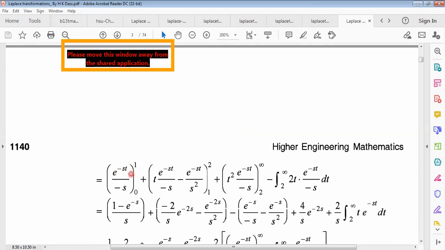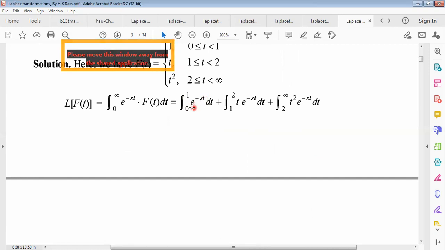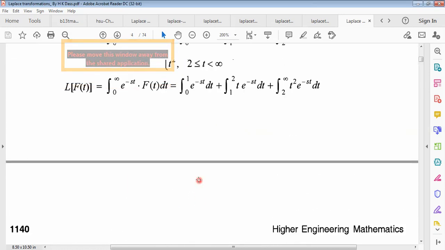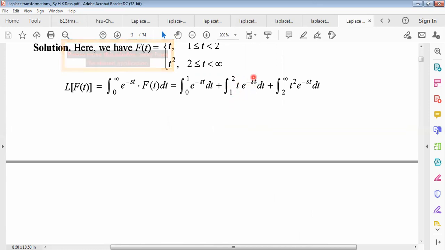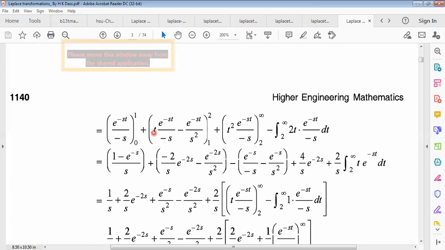Now, taking the integration, this is very simple. The Laplace transformation of 1. And this is the Laplace transformation of t into e to the power minus st, the UV process. t into the integration of e to the power minus st, minus the differentiation of t, which is 1, with respect to t. So again the integration of e to the power minus st gives e to the power minus st divided by s square, putting in the limits.